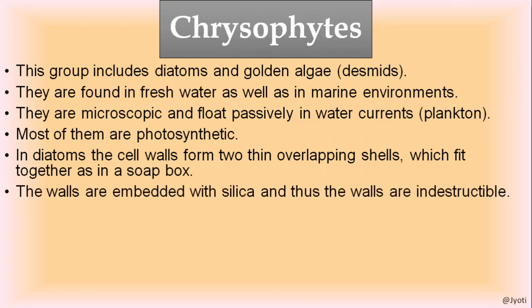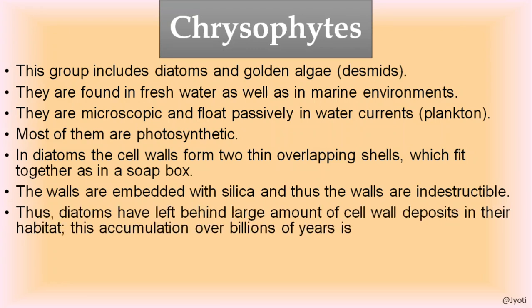Regarding the diatoms, in diatoms the cell wall forms two thin overlapping shells which fit together as in a soap box. Like in a soap box there are two parts: in one part we keep the soap, and with the help of the other part we cover that one.